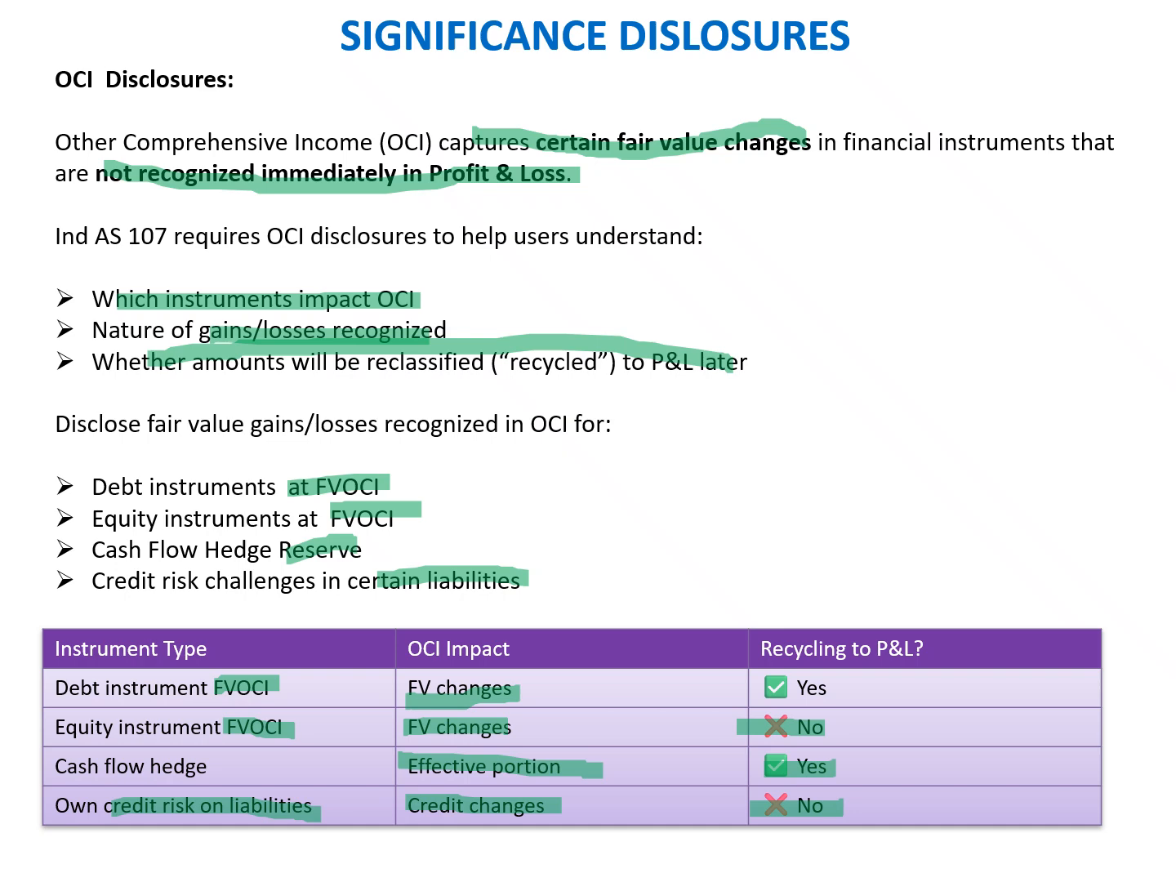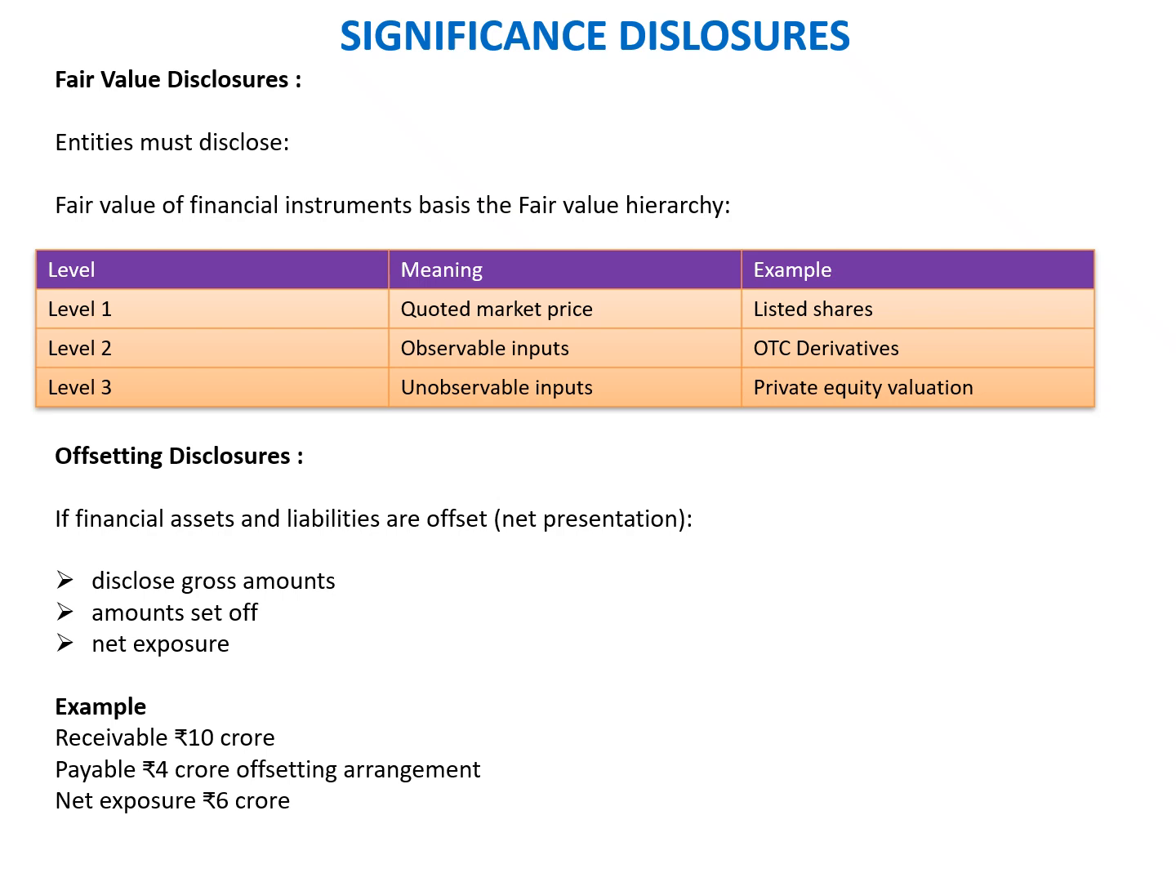So this is the OCI disclosure. We'll move to the next slide then. Now we'll talk about the final one, which is the fair value disclosure. Fair value disclosure is largely to ensure that the equity instruments or the debt instruments, or for that matter, any kind of financial instruments, have to be disclosed at the fair value. And to make sure that the disclosure happens at the fair value, there is a three-level hierarchy.